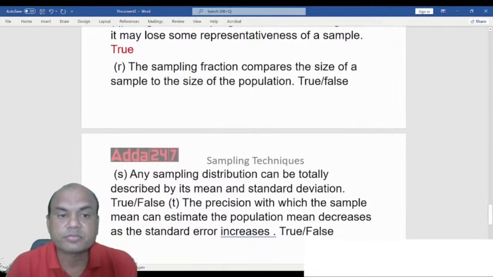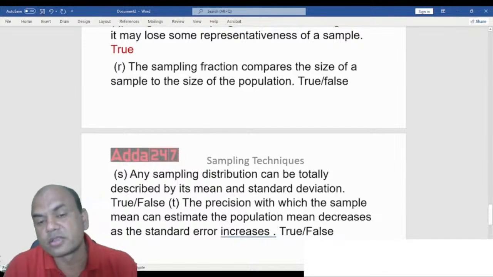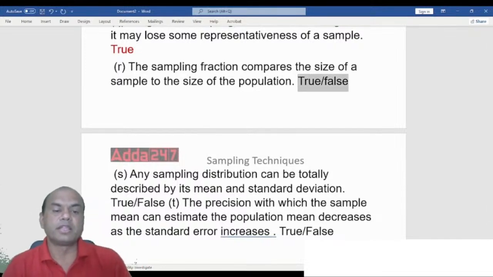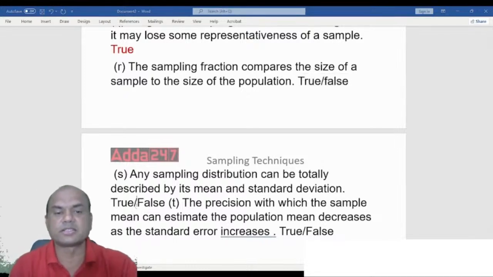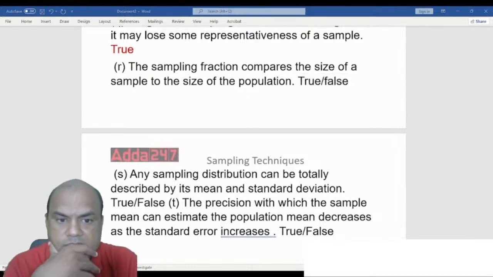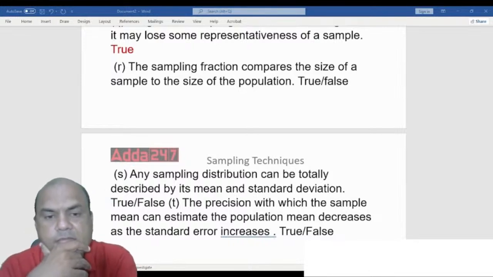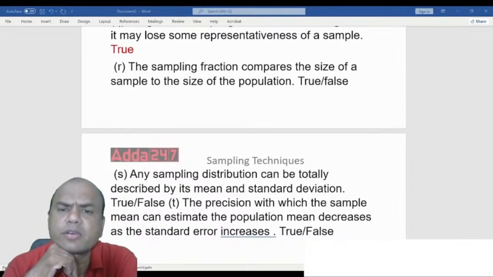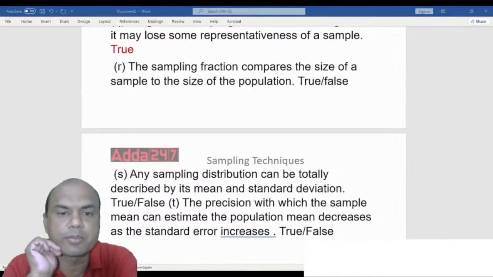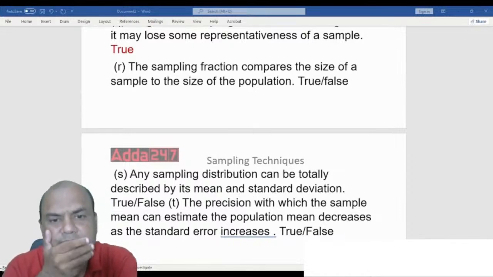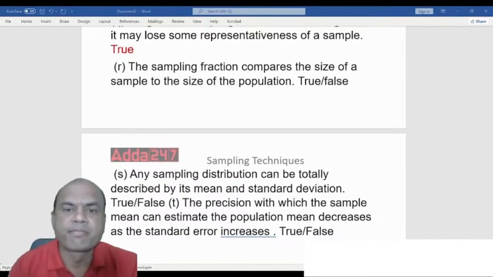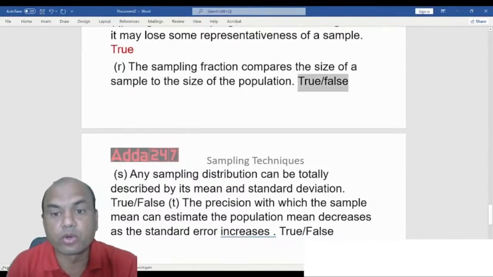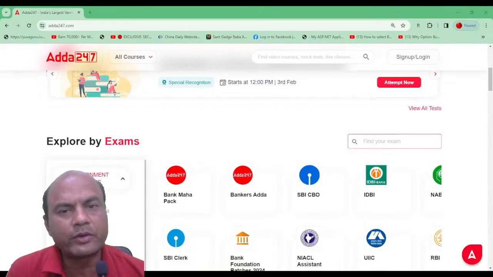Next one. The sampling fraction compares the size of the sample to the size of the population. Now this you must definitely tell me. Yeah, sampling fraction compares the size of the sample to the size of the population. It is true. That is the meaning of sampling fraction. So that was the YT series.